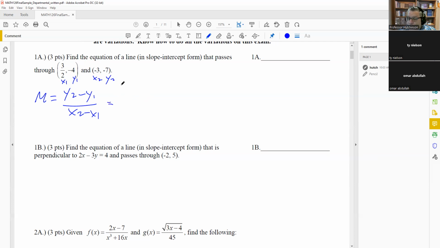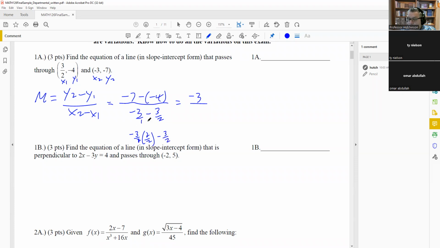We're going to plug them into the formula. We have y2, negative 7, minus y1. So we're subtracting a negative, so be careful with the double negatives. Negative 7 minus a negative 4. On the bottom, we have the difference in the x's: negative 3 minus 3/2. On top, negative 7 plus 4 gives you a negative 3. Now on the bottom, we'll have to do some common denominators, so I'll do that down below. We'll multiply this by 2 over 2.